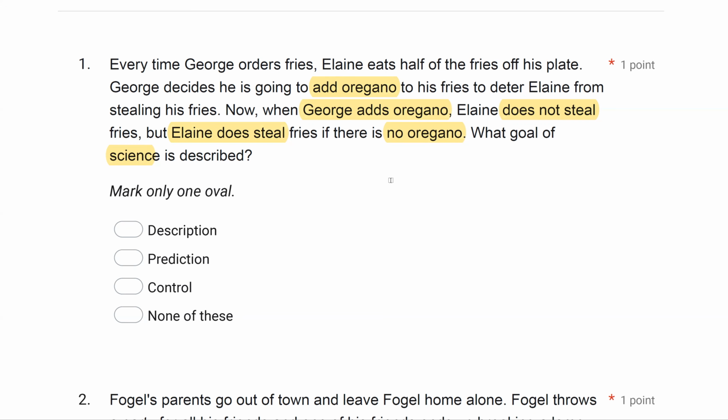With control, now we're actually manipulating variables. George is now actively manipulating the oregano he adds to his fries. As a result, he's starting to establish some sort of functional control over Elaine's behavior. When he adds oregano, Elaine doesn't steal fries. When he doesn't, Elaine does. So George is now going through all the steps and he's establishing some sort of functional, experimental control over Elaine's behavior. So again, description would just be describing what's happening. Prediction, you're starting to identify and predict correlations. Control, you're actually manipulating and experimenting.